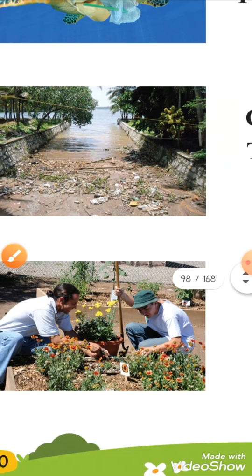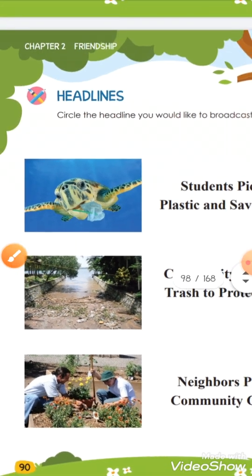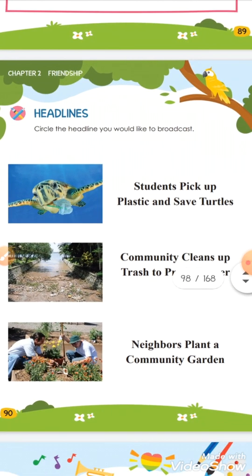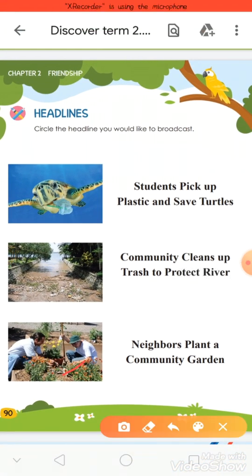Number 3. Neighbors make what, KG? Neighbors plant a community garden. Why? Because plants are very important to the environment.